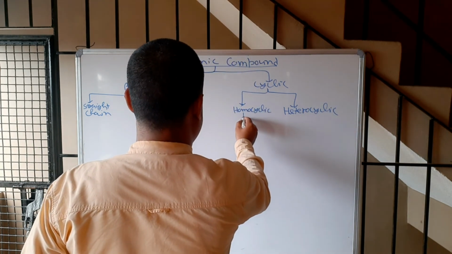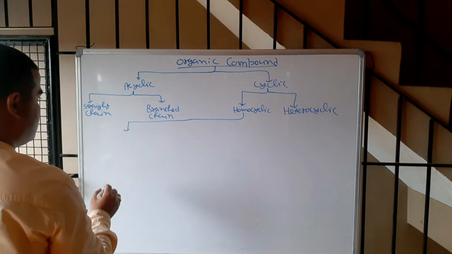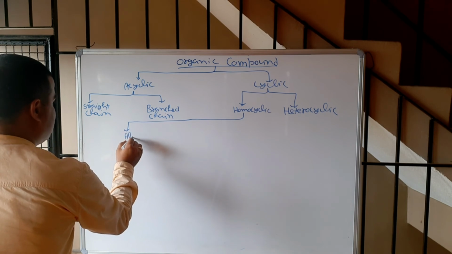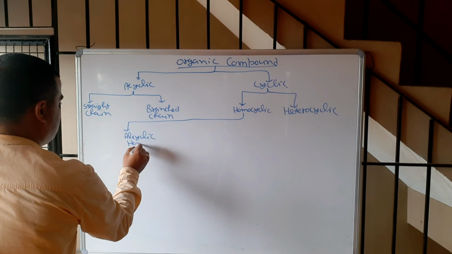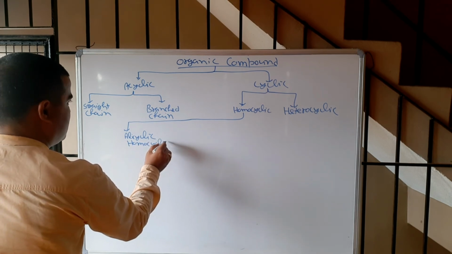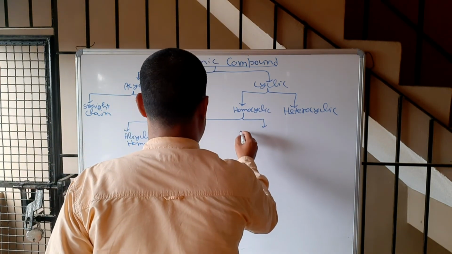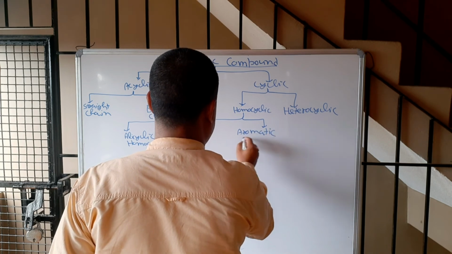Now homocyclic is of 2 types, alicyclic homocyclic and aromatic homocyclic.